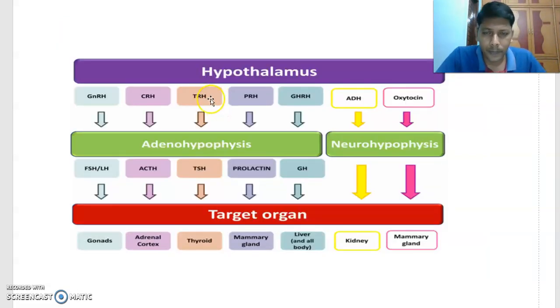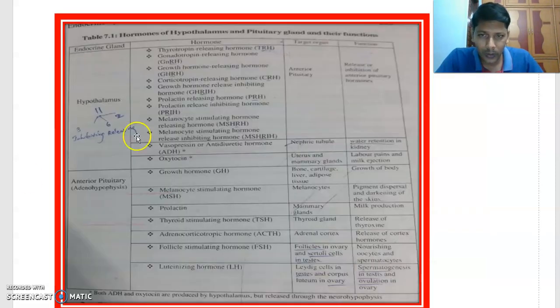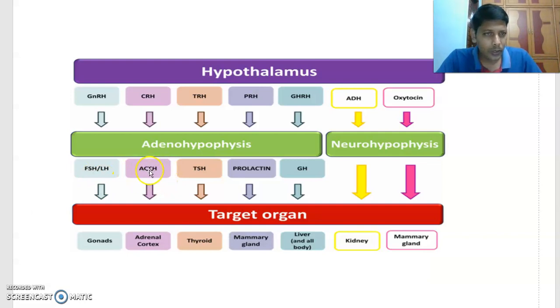Look at this part. Corticotropin releasing hormone comes from the hypothalamus and acts on the adenohypophysis. Then the adenohypophysis releases adrenocorticotropic hormone. Its target organ is the adrenal cortex.